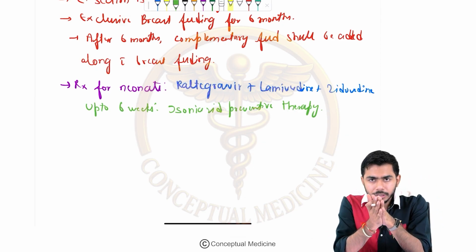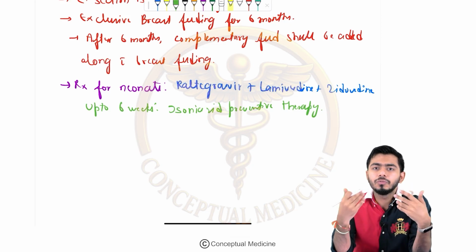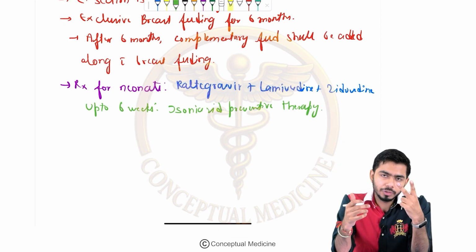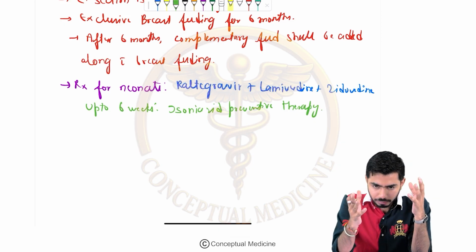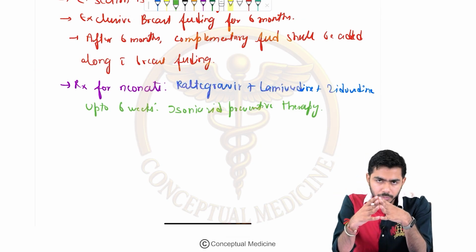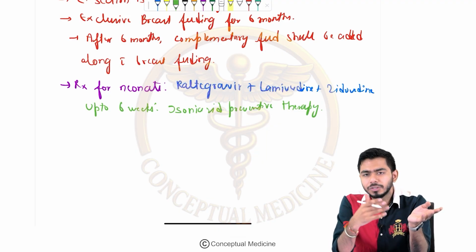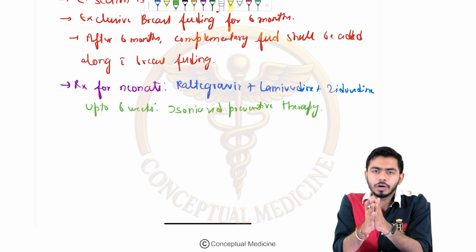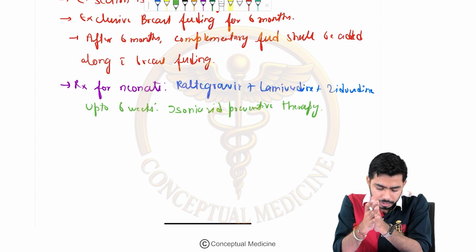Okay, so that is the thing over here. So in this case we shall be going for the P24 antigen test. Two tests for the P24 antigen will be taken over here. If both the tests are negative, then we don't need to start the ART in those patients, right? And if the tests are positive, then we shall be starting the ART therapy according to the P24 antigen, right? You must have studied that in the microbiology classes as well.